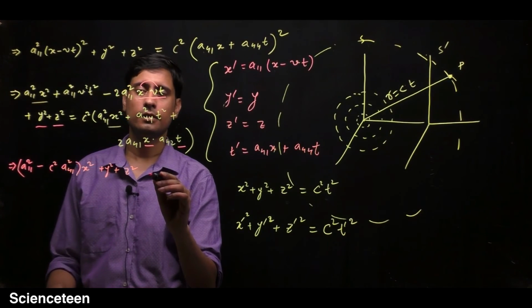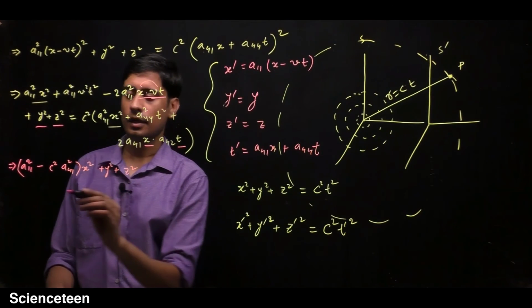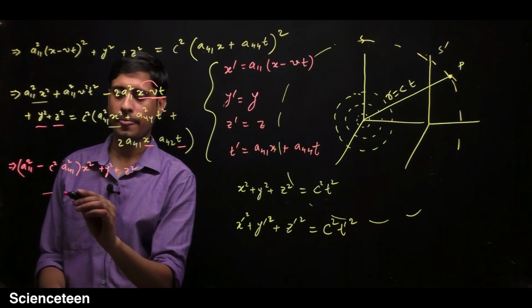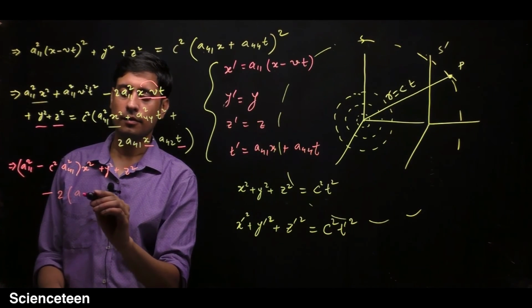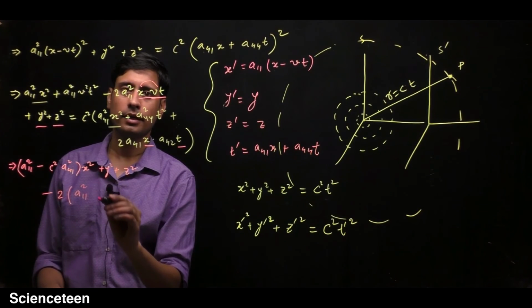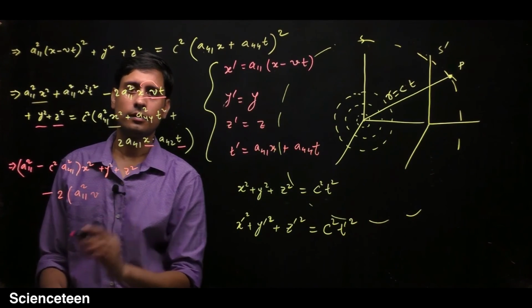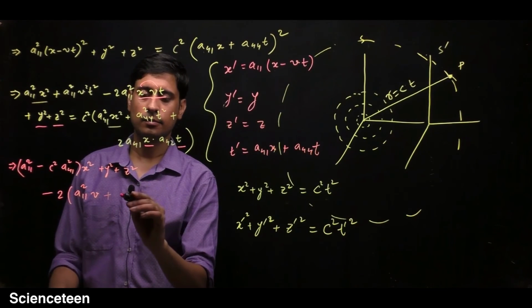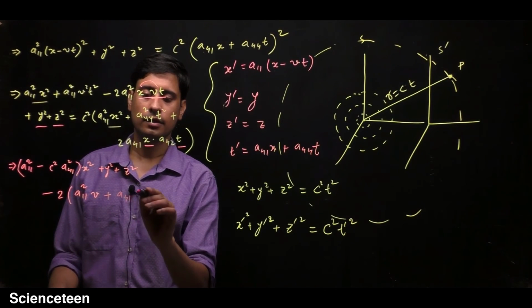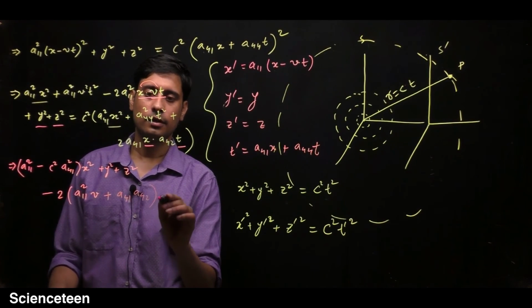So just write it in combined form: minus 2 is common, so take out 2, a11 square v, xt will be common, plus this term a41 a42, and the rest we have already taken out.